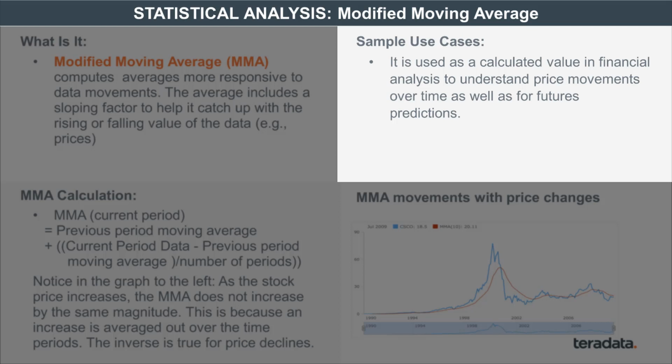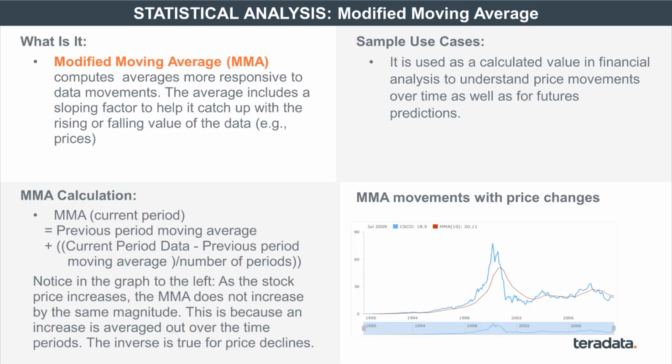So in this case, you know the stock price is increasing, but what the sloping factor allows you to do is that it doesn't allow you to overstate the fact that it's going up or coming down. It provides an even trend. And this way, when you look at things like the modified moving average over a long period of time, you are better able to look at future predictions. You're better able to make future predictions which are a lot more accurate with how the long-term patterns trend as far as the data is concerned.